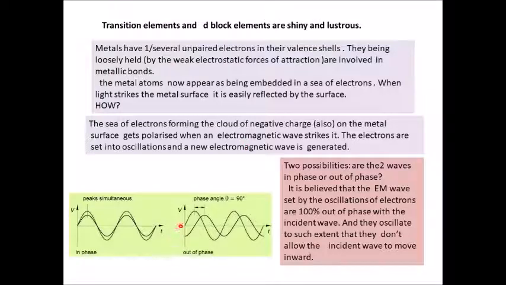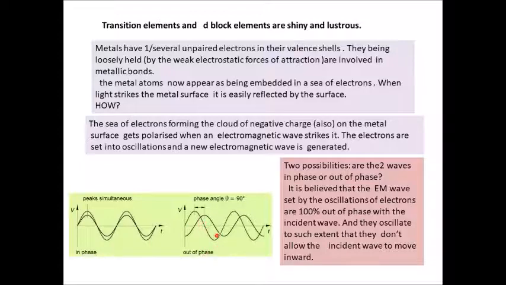The electrons set into motion, into their vibrations, into their oscillations, and set up another electromagnetic wave because that is associated with electric field as well as magnetic field. Now, are these two waves, the incident wave and the one that is formed by the electrons, in phase or out of phase? What is the meaning of in phase? See here, I have shown you in the diagram, when the peaks are one above the other, like the troughs one below the other, it is called an in phase system.